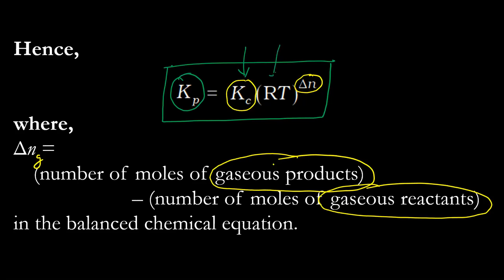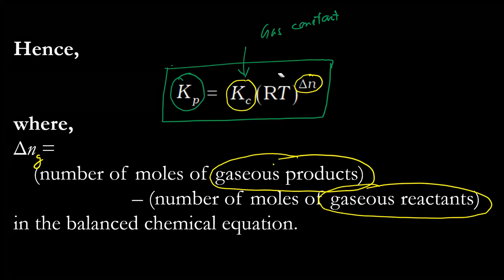R and T have their usual meanings. R is gas constant and T is the temperature, in Kelvin. Okay.